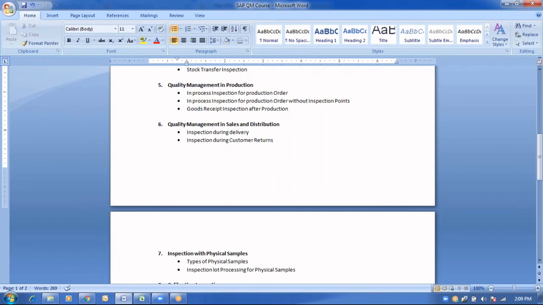Okay, so we need to double check and confirm the product is working fine as per the customer requirements, then only we have to deliver. Okay, so how are we going to perform the inspection during the delivery? Okay, before delivering a product, that will be considered as a part of inspection during delivery.